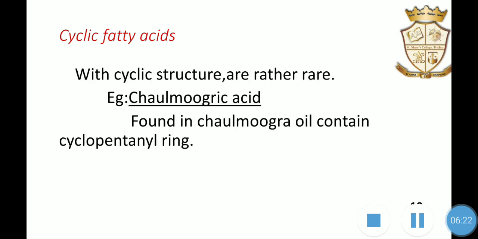Next is cyclic fatty acid, which means a fatty acid with a cyclic structure, which is rare. An example is chaulmoogric acid, which is found in chaulmoogra oil and contains a cyclopentenyl ring.